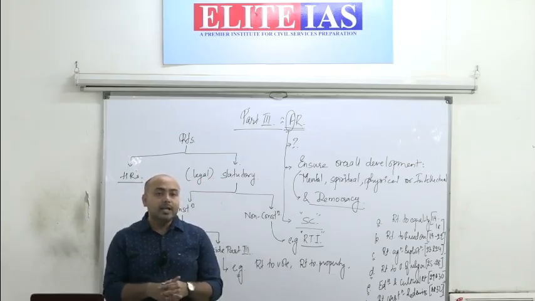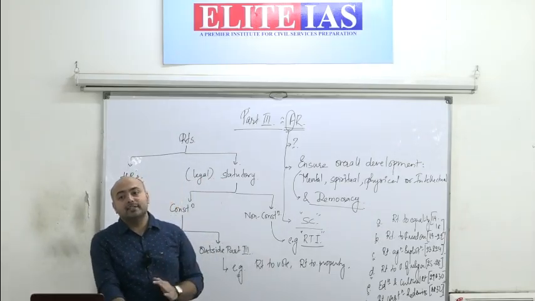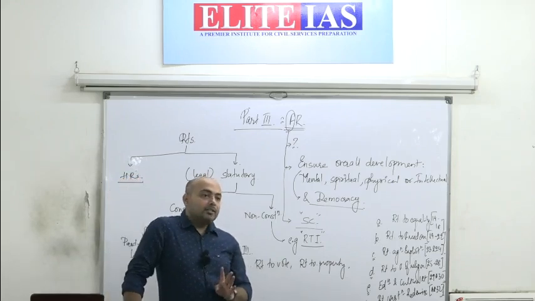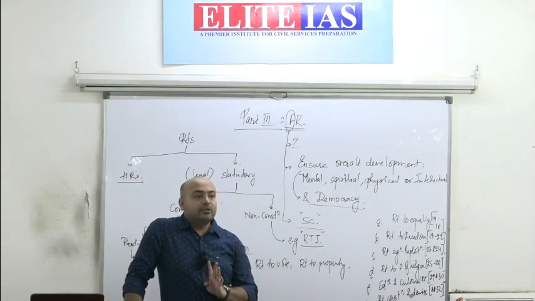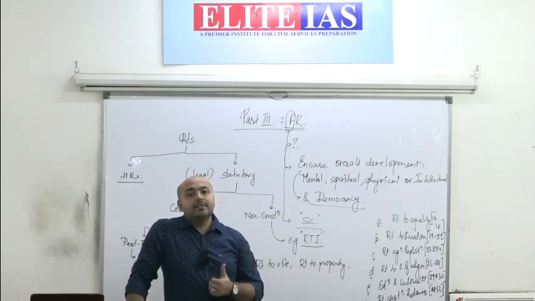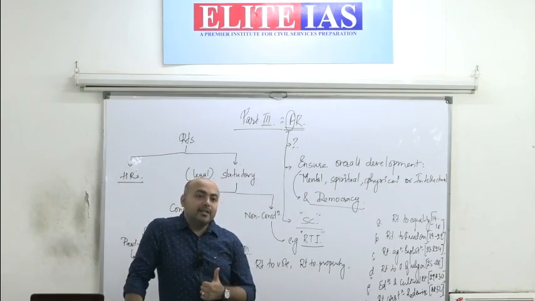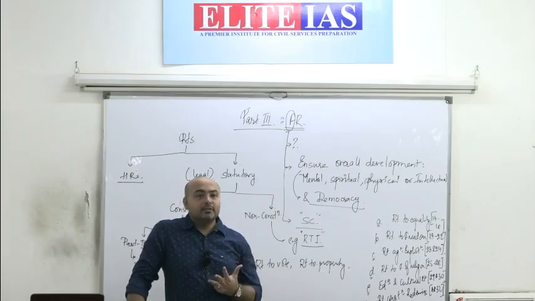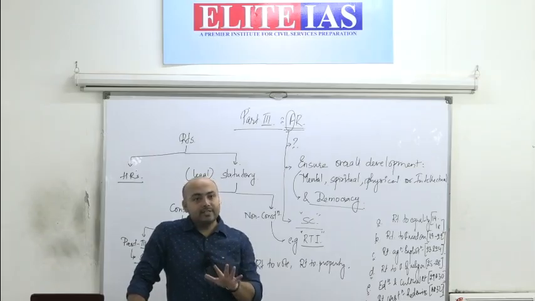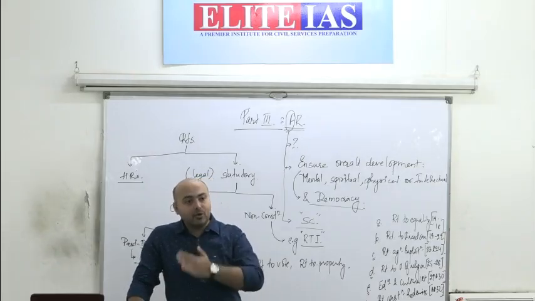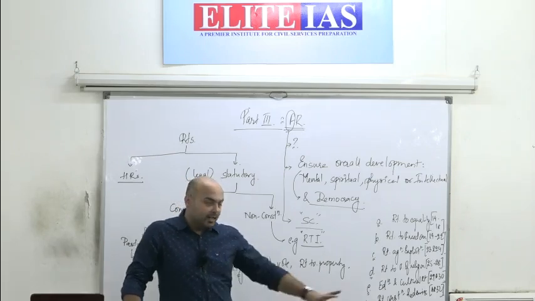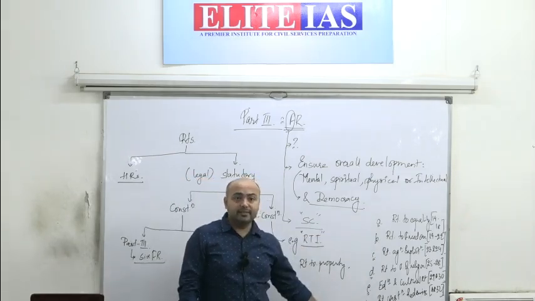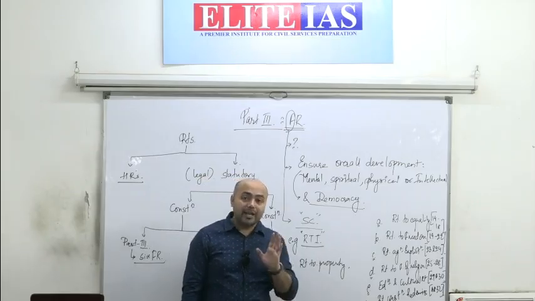Now, before I actually start our discussion on fundamental rights, there are 3 or 4 ideas that I need to discuss. There is something called amendability of fundamental rights, something called judicial review, something called doctrine of eclipse, and the 4th idea, something called suspension of fundamental rights. These are the 4 things that we discuss before we go into all the articles that are there under fundamental rights. Clear? Give a subheading: doctrine of eclipse.